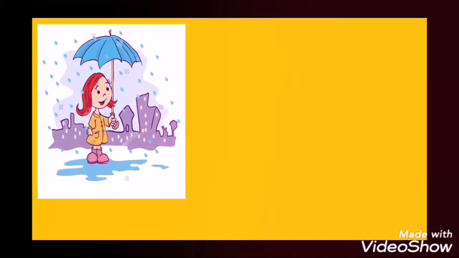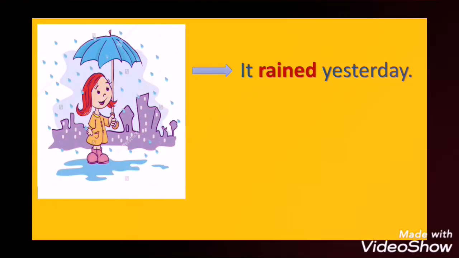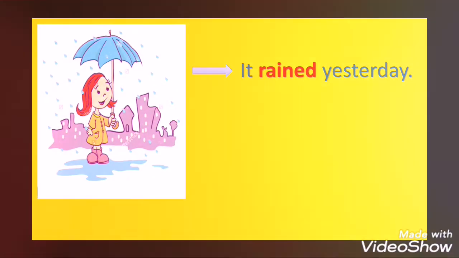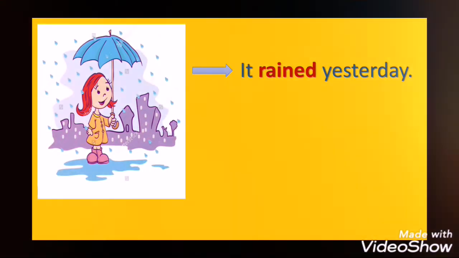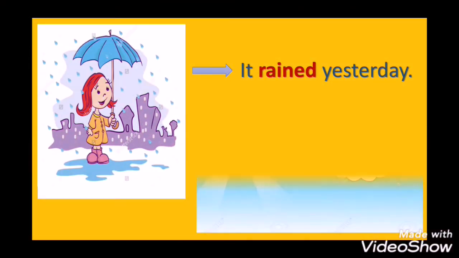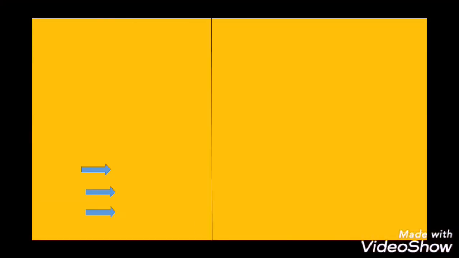So we have here a picture. Let's read the sentence here. It rained yesterday. So I'm talking about an action that started and happened in the past. Okay, so maybe today it's sunny. So, finished, completed action.